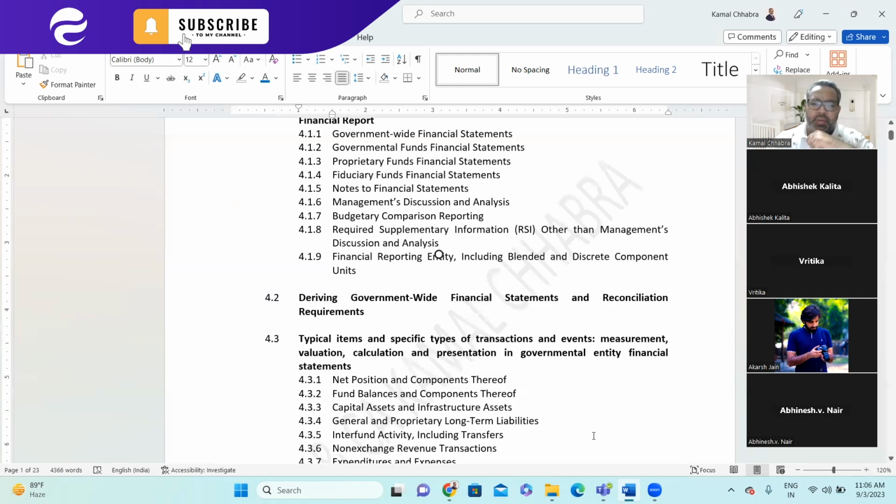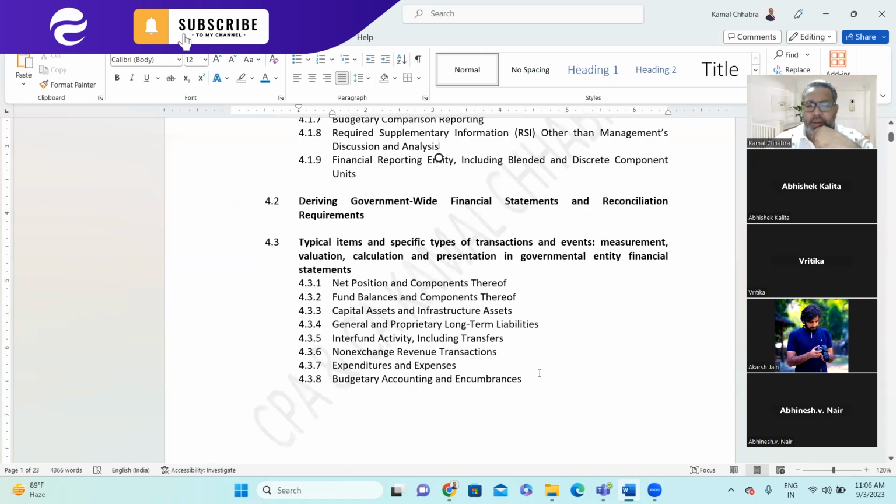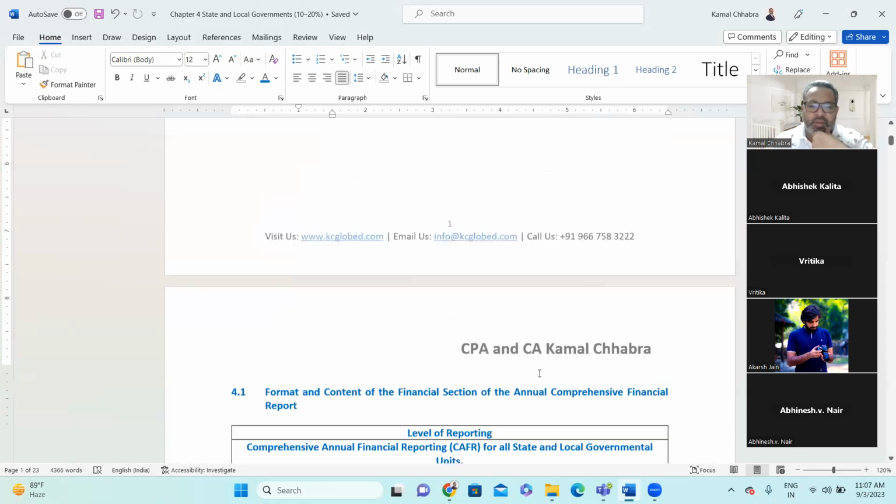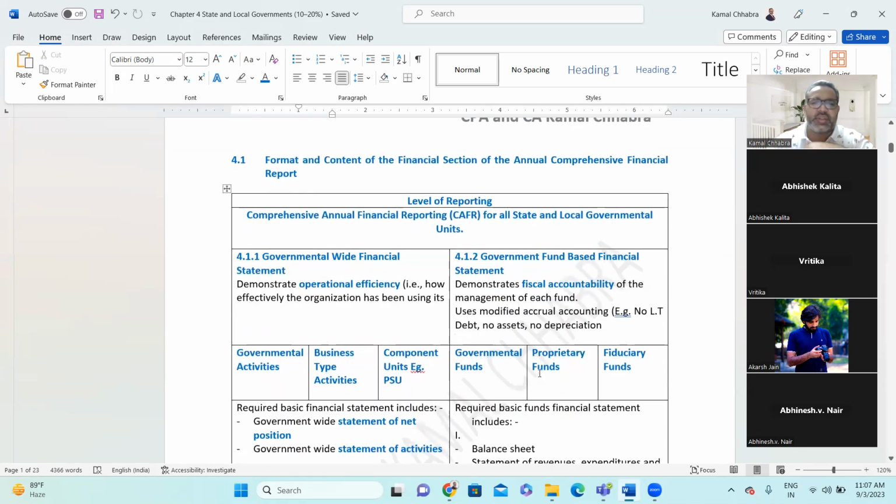And then we'll discuss the specific types of transactions, events, measurement, valuation, calculation, and presentation of the government entity financial statement. So without wasting much time, let's jump directly into 4.1, which is format and content of the financial section of the annual comprehensive financial report.